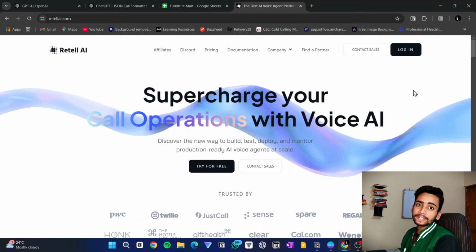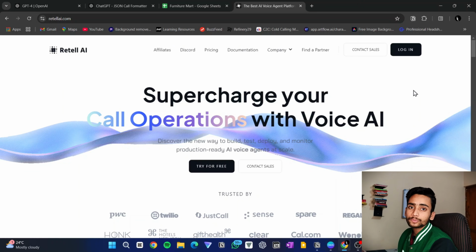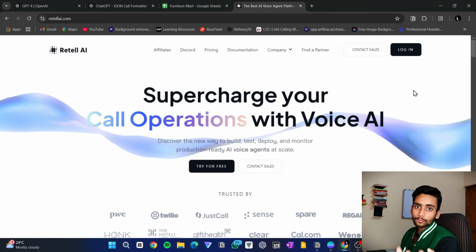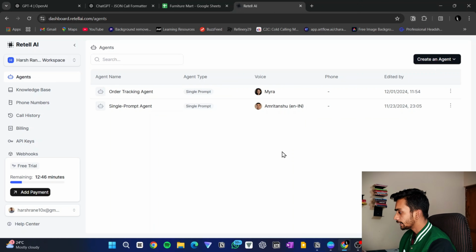So this is the Retell AI website, and first you need to sign in, and you already know how to do that. After signing in, you will see this dashboard. On your left hand side, you can see various options: agents, knowledge base, phone number, call history, billing, API key, webhook, and you can see free trial. So this is the free trial account I'm using. I also have a paid account where usually I create AI voice agents for my clients.